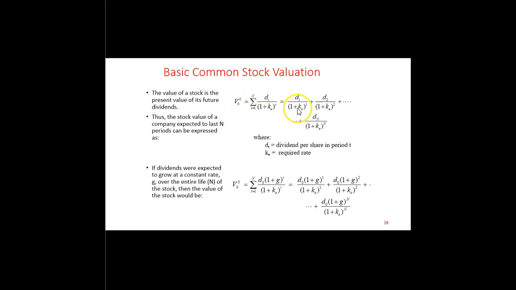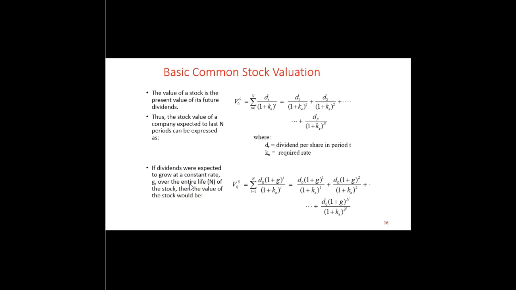So today's price is equal to next period's dividend discounted to today's dollars using our K required rate of return, plus the dividend we're going to receive in period 2 discounted 2 periods at the rate K, and so on and so on. So the nth dividend discounted at the K required rate of return for n periods.